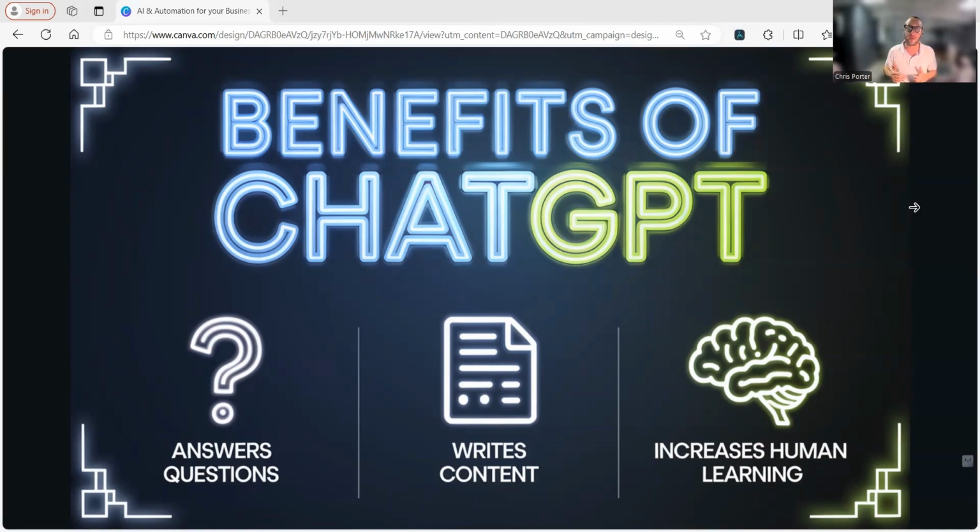But another benefit that I really like is that it increases human learning. What I mean by that is you can use ChatGPT to increase the learning of yourself or anything you have in mind, right? For example, something that would have taken me months to learn before, where I'd have to open up the book and study and study and study, I can do by hyper focusing with ChatGPT in just a matter of days, maybe a week. The learning curve is a lot easier now by using ChatGPT, right? We're just going to get right through this. I'm going to go to the next slide.